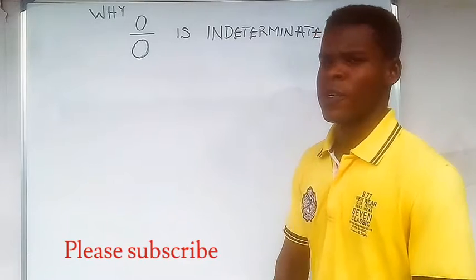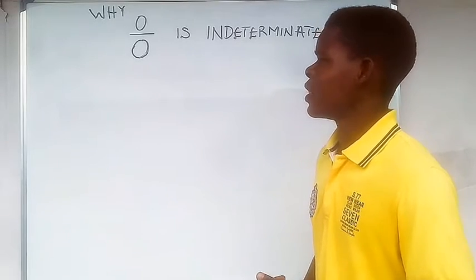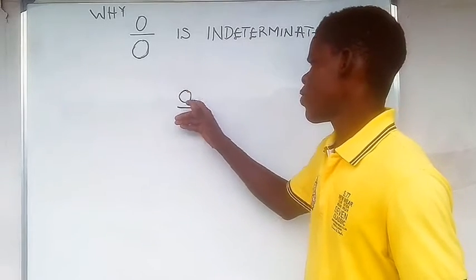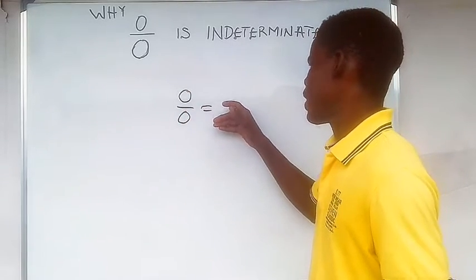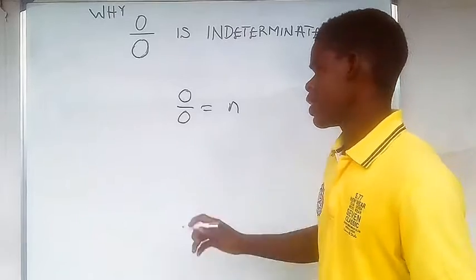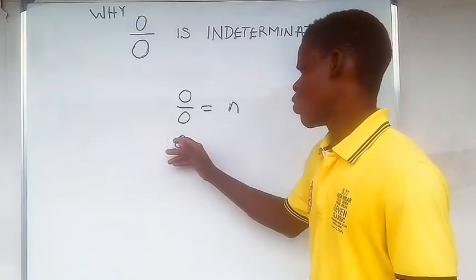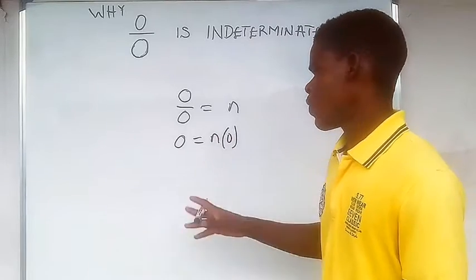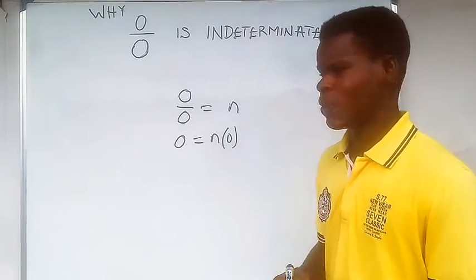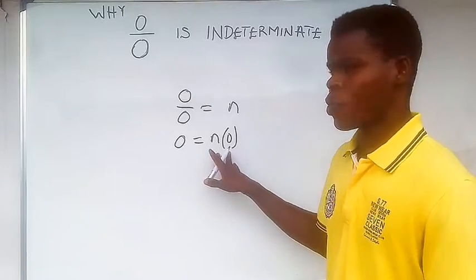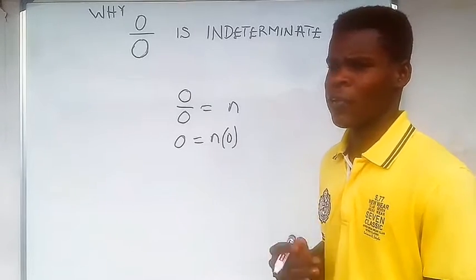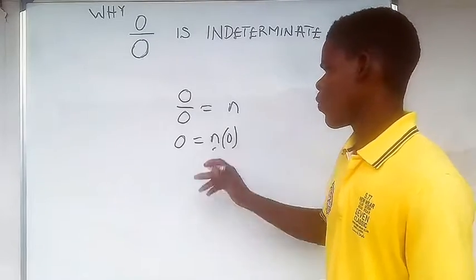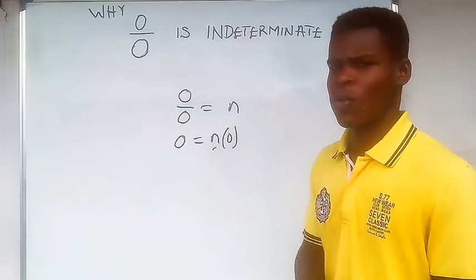Now, I believe you've come across videos like this, where they tell you that we have 0 over 0, they say 0 over 0 should be equal to a particular number n. Then they give you that if this is true, then 0 will be equal to n times 0. Okay, great. Now, what value of n will make this equation satisfied? Take note of this product: 0 times whatever number we have on the set of real numbers, even 0 itself, the result is still 0. So, whatever value of n, this equation will be satisfied.